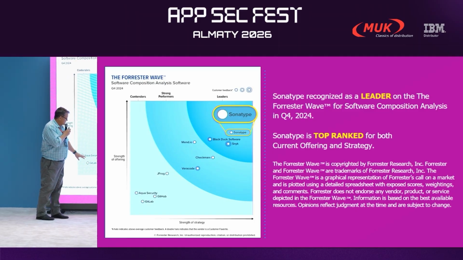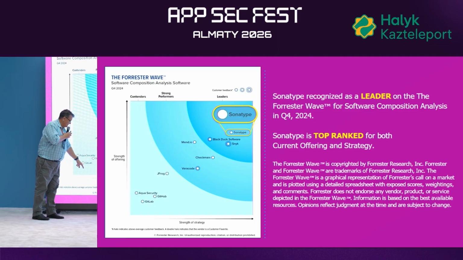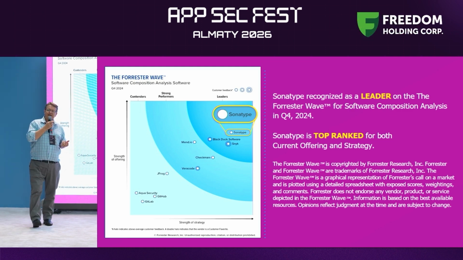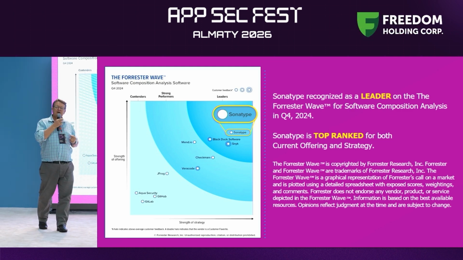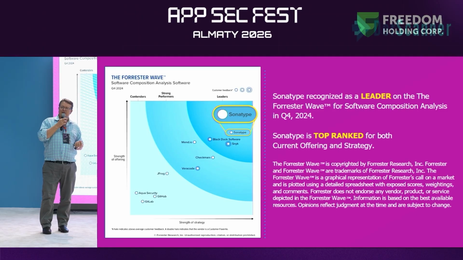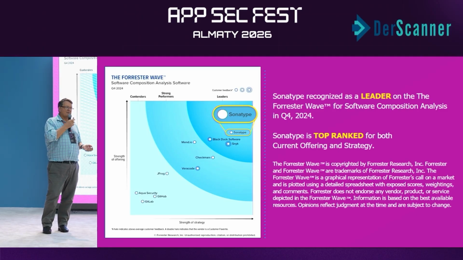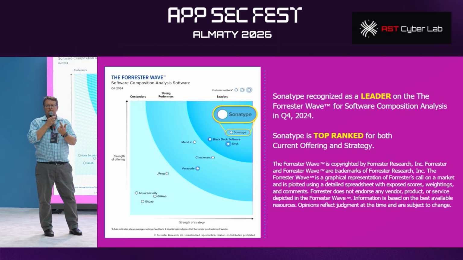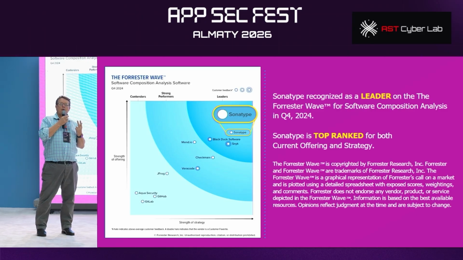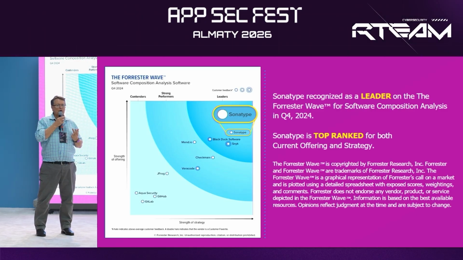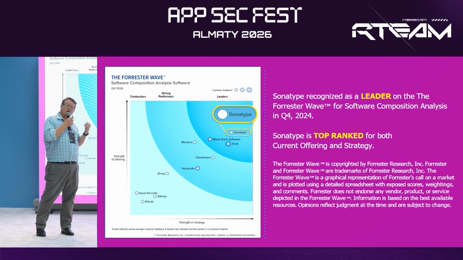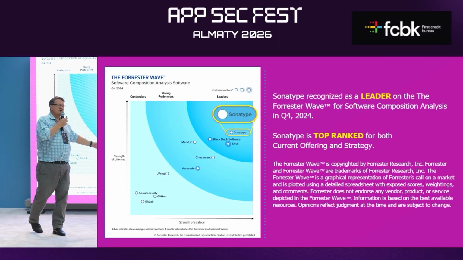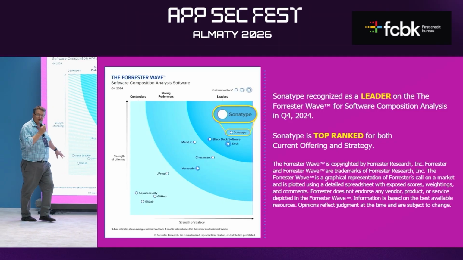The reason why Aquasec, JFrog, GitHub are down here is because they rely on the NVD. The NVD is the National Vulnerability Database. This is no longer being maintained by the US government. They ran out of money. The NVD only does critical and severe vulnerabilities for software that's operated by the US government. They will not look at any other vulnerabilities. And they don't look at malware either. We do. So these vendors here are here for a reason.